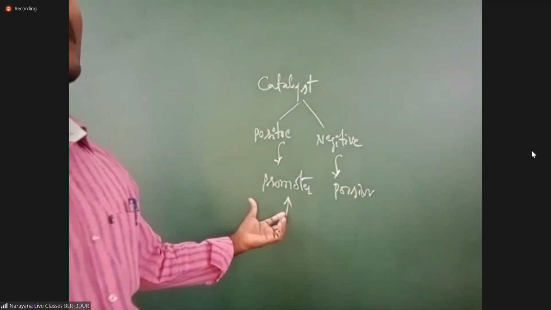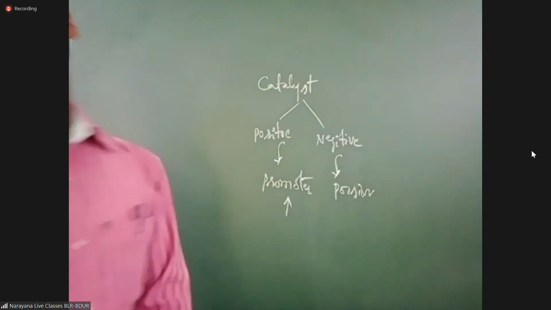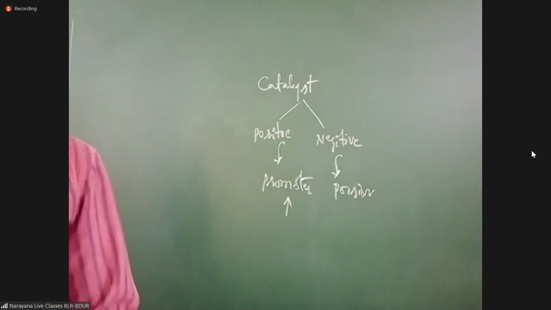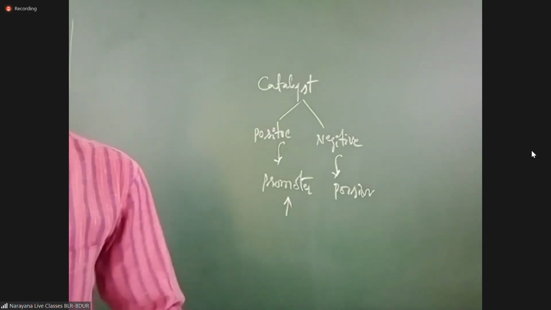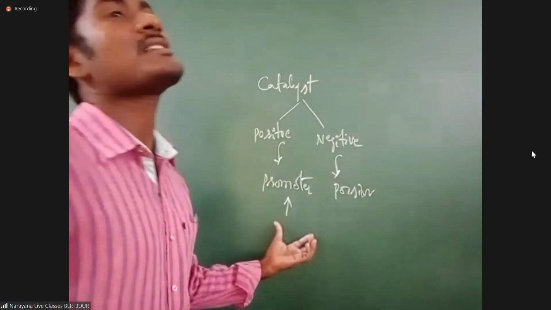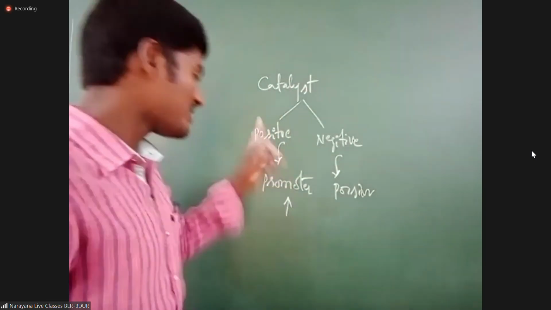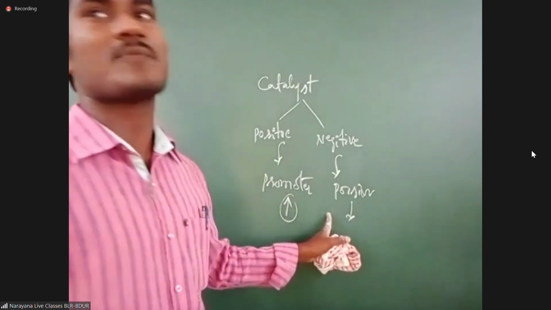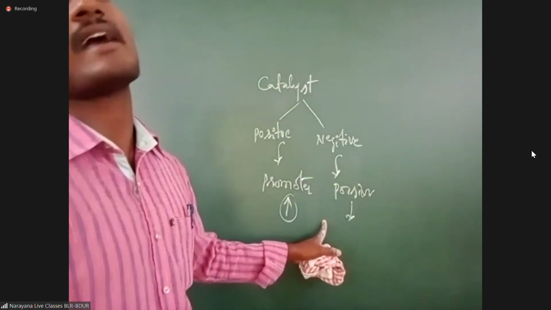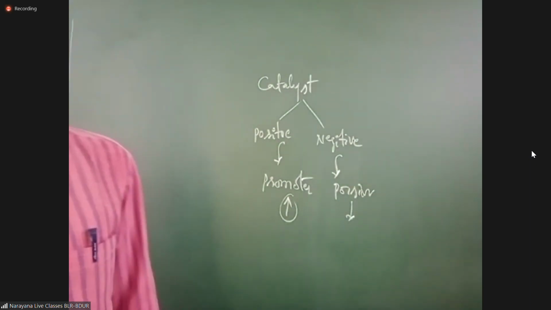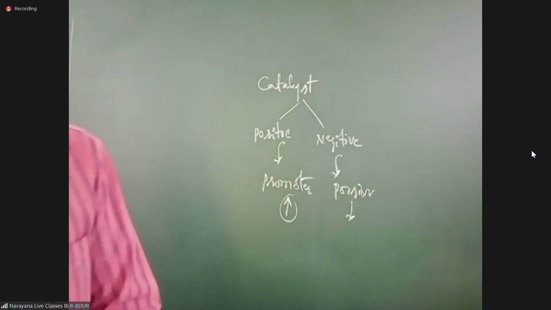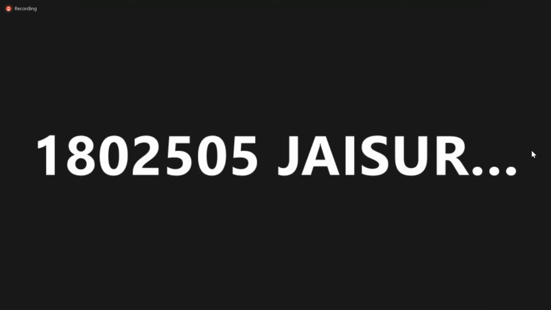Again, catalytic promoter and catalytic poison are there. What is meant by promoter? A catalytic promoter is a chemical substance which increases the efficiency of catalyst. What is meant by poison here? This is also a chemical substance which decreases the efficiency of catalyst. Then that is known as poison. Is it clear or not? Yes, sir. Positive catalyst means what?